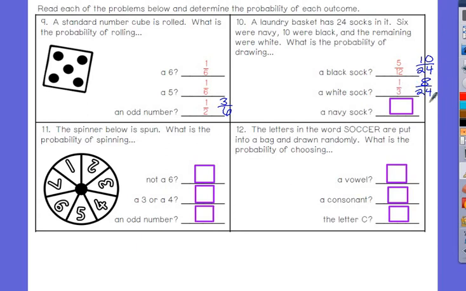And navy. How many navy socks? 6 over 24. That reduces to 1/4. Every single one.